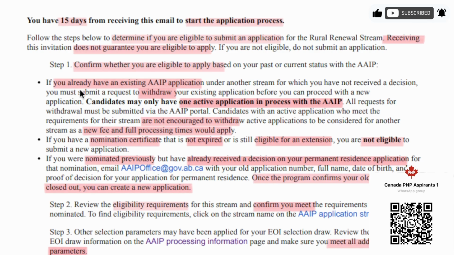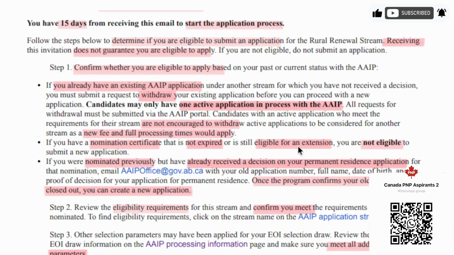So that is one first caveat that you should keep in mind, which is that you should have only one application in process. If you already have a nomination certificate, you are one of the lucky ones, but that nomination certificate is not yet expired or it is still eligible for extension. You cannot do a second application. Very, very clear. There is no option to withdraw that nomination certificate and redo the application.